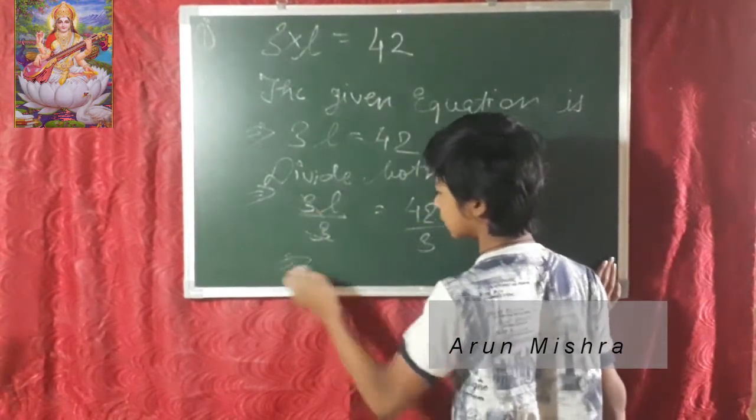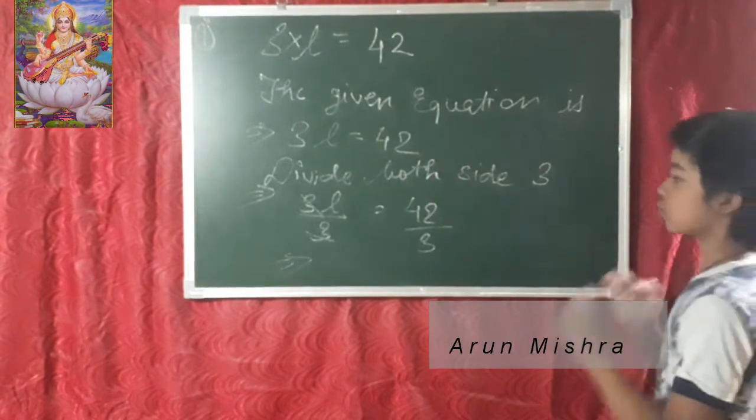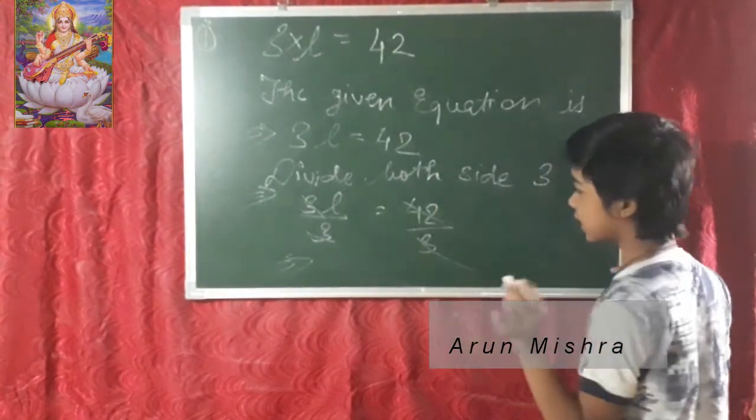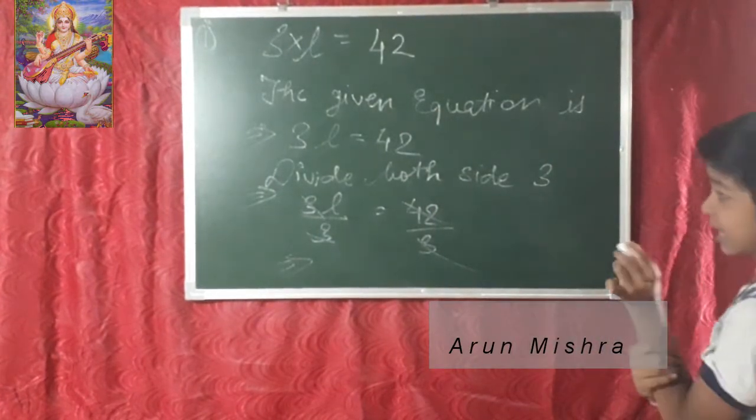Okay, so now learn some tables to solve this equation. 3 will cut with this 42. In which table will it come? Can I know?